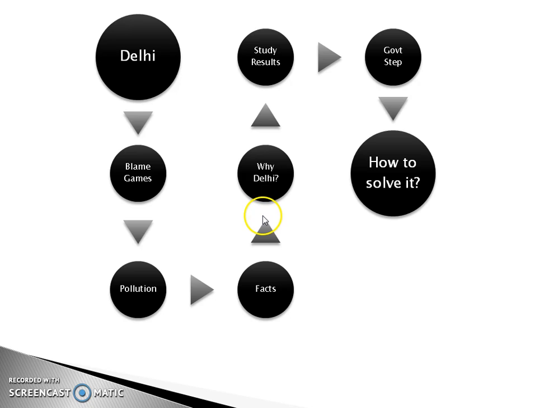then why the air pollution is severe in Delhi. There are some geographical reasons which we will talk about. We will also go through some facts and steps taken by the government, and then I will provide you some solutions like how we can sort this issue. So let's quickly start. Delhi.